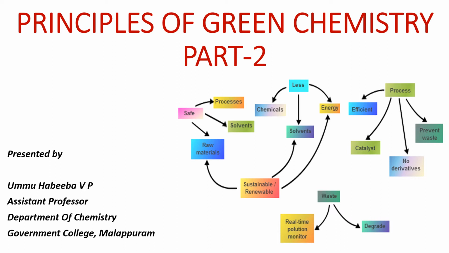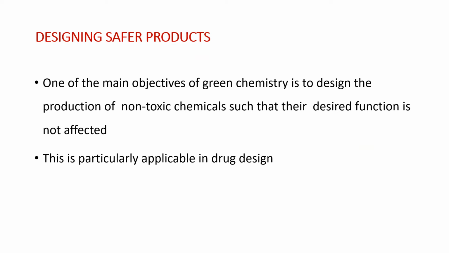Today we will discuss three other principles of green chemistry. These are design safer chemicals and products, use safer solvents and reaction conditions, and increase energy efficiency. The fourth principle of green chemistry is designing safer products. One of the main objectives of green chemistry is to design the production of non-toxic chemicals such that their desired function is not affected. This is particularly applicable in drug design.